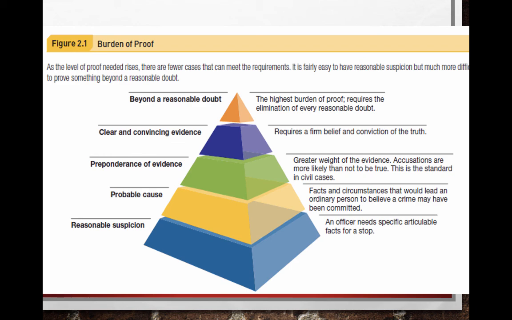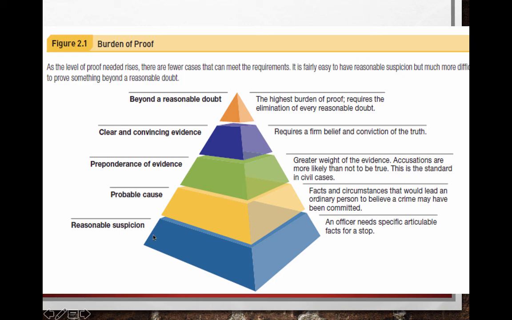All right, so we're going to go to burden of proof. So remember when I told you in a criminal case, the burden of proof is beyond a reasonable doubt? This just kind of gives you a picture of that. That's the highest burden of proof that requires elimination of every reasonable doubt. However, in a civil case, it only goes here. That's the preponderance of the evidence. Greater weight of evidence, accusations are more likely than not to be true.